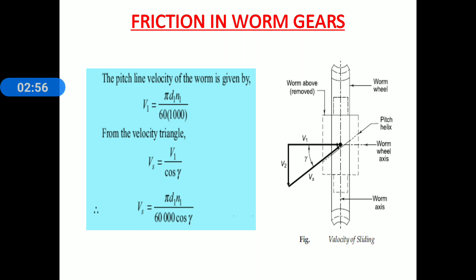We know the value of V1. V1 is the pitch line velocity of worm. That value we have to substitute in that relation, and we get the relation for rubbing velocity: Vs is equal to pi d1 n1 divided by 60,000 cos gamma.